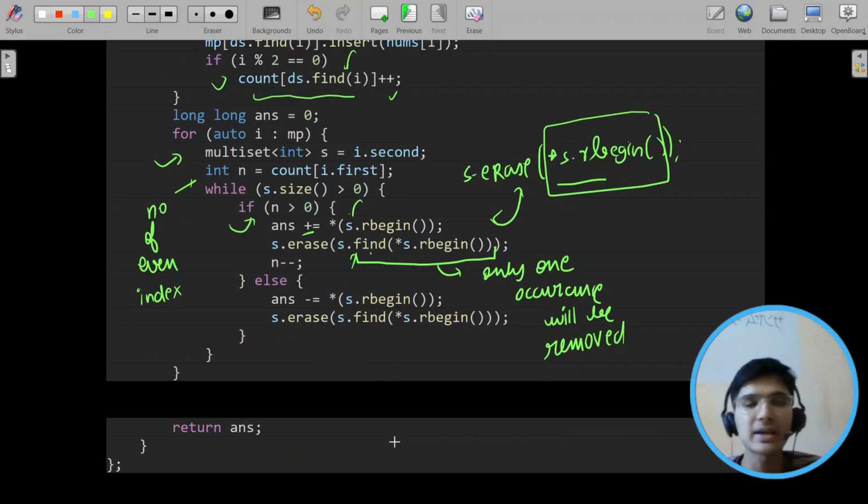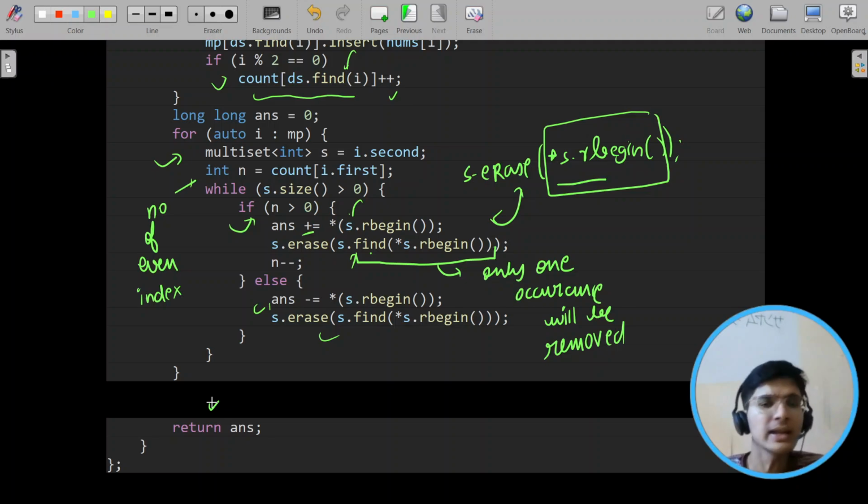And then if n becomes less than or equal to zero, we just subtract, because these are the odd indexes remaining. And then we finally do the same thing. You can use rbegin or begin, it does not matter, it's your choice. And then you return the answer. So it's a beautiful question, simple, not very difficult. Understanding the idea of DSU helps, and how you implement it quickly.